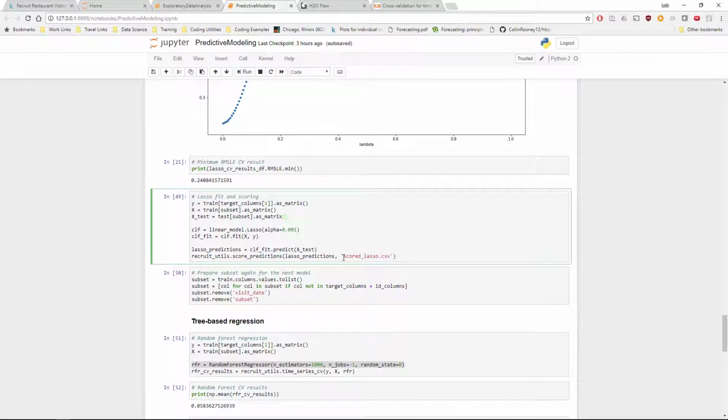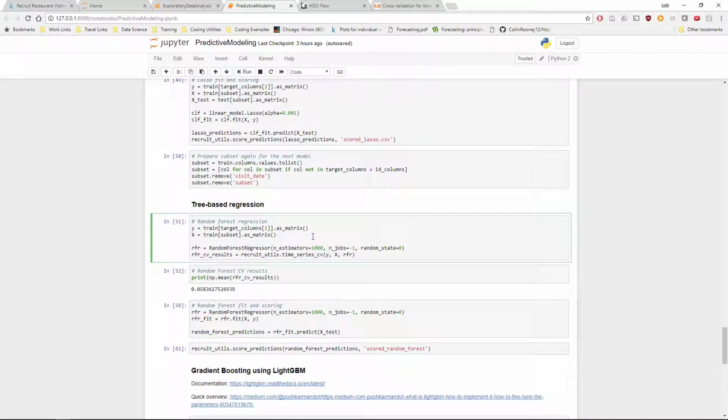But we'll move ahead into tree-based regression. The first tree-based algorithm that I run is a random forest regressor. And again, we cross-validate the results, and our root mean squared log error goes way down.